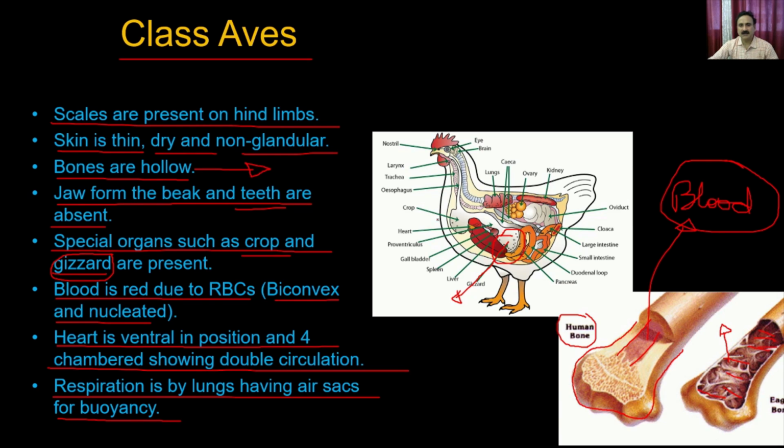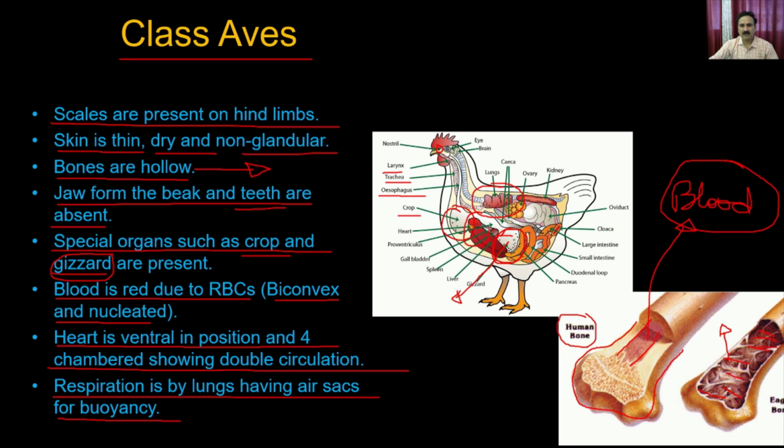So what you see here is a typical chicken, right? And it has all developed organs. It has a well developed digestive system which contains specialized organs like the crop as well as the gizzard. Then it also has well developed lungs which are connected to the nostrils, right? So you have a nostril here which opens for taking in air. Then it has the larynx and trachea, and within the digestive system it has the oesophagus, then the crop.